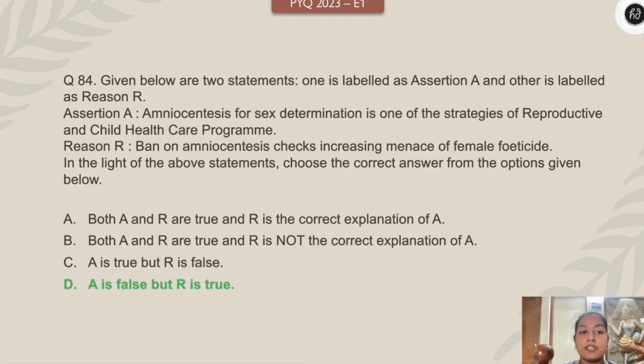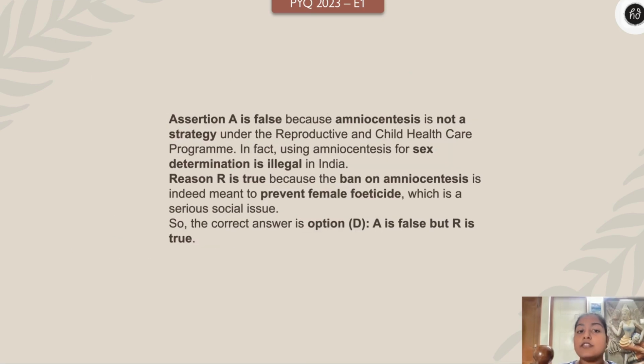Alright. Here goes the answer. A is false but R is true. A is false because amniocentesis is not a strategy under the reproductive and child healthcare program. In fact, using amniocentesis for sex determination is illegal in India, right? Amniocentesis is nothing but the withdrawal of the amniotic fluid, in order to determine the sex.